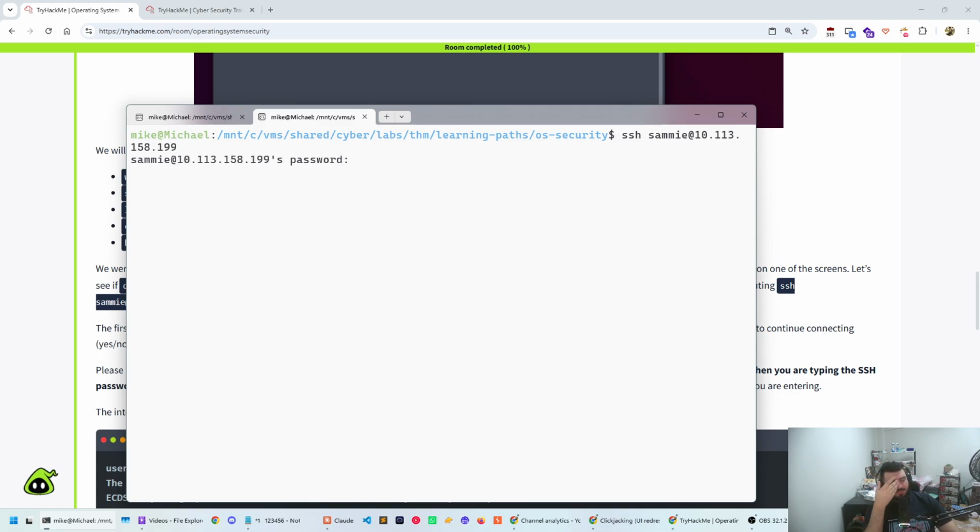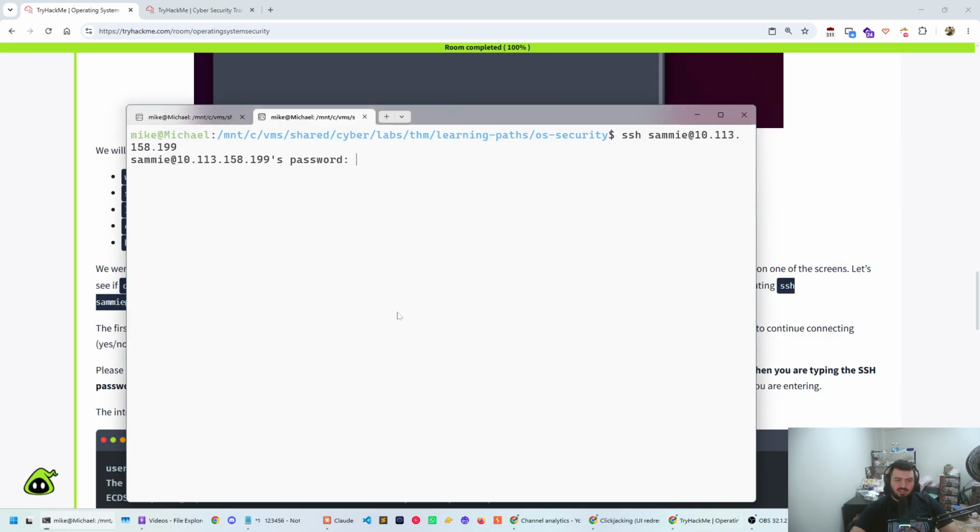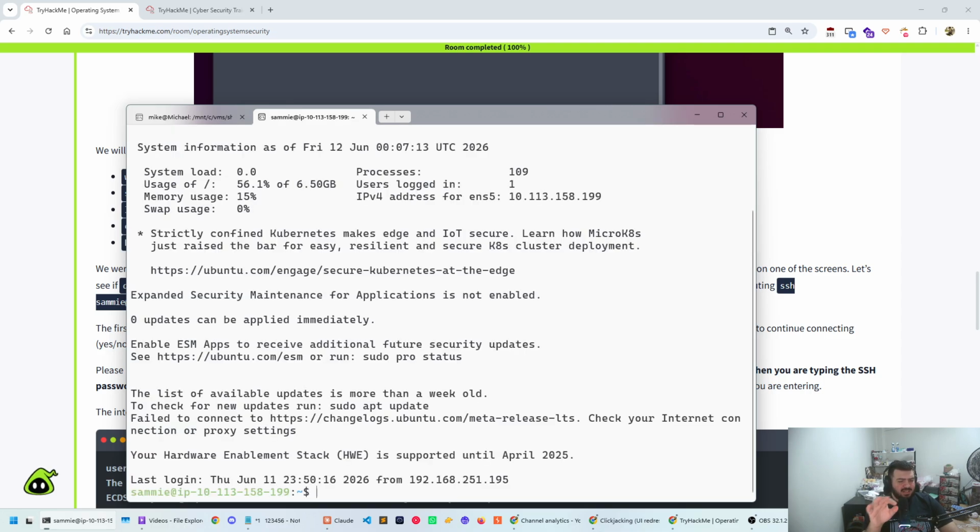Now, because I connected to this machine before, it might ask you if you recognize the fingerprint and you trust it. Just type yes. Once you type yes, it will ask you for the password. We already know the password because we saw it on the sticky note. So we're going to type dragon. And don't worry if nothing appears here. All passwords are hidden in the terminal. So just type dragon and press enter, and it's going to work just fine. Don't worry if you don't see any visual feedback here.